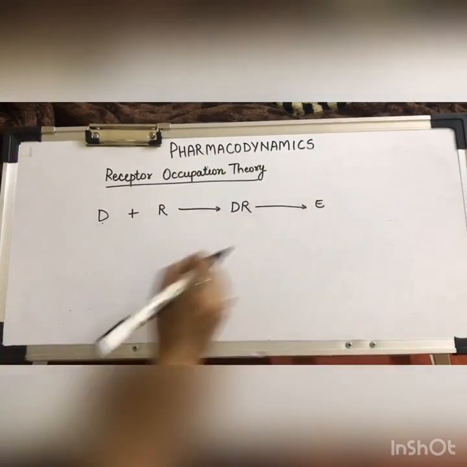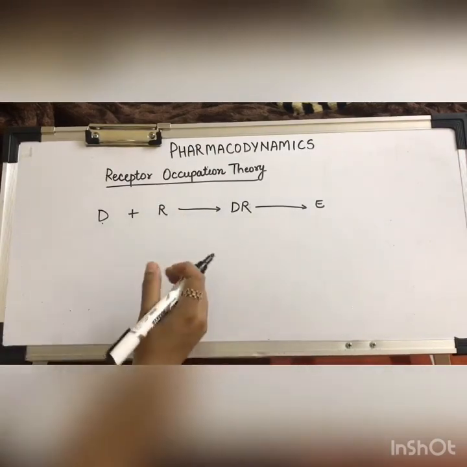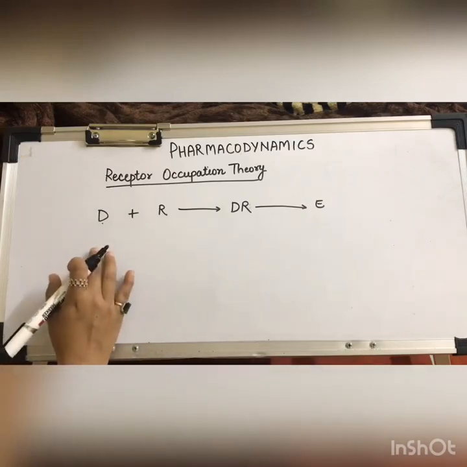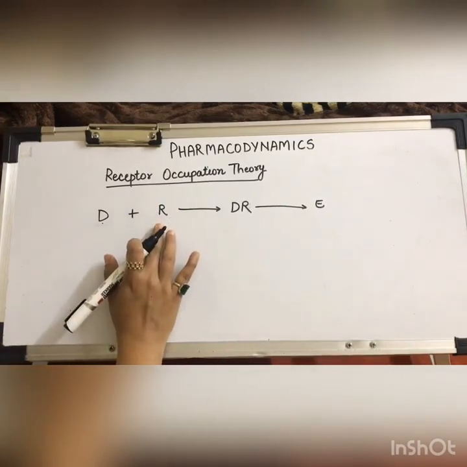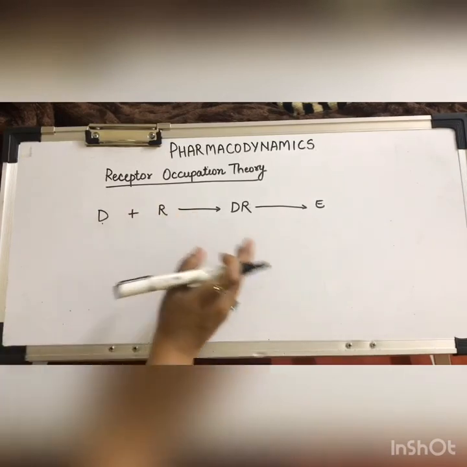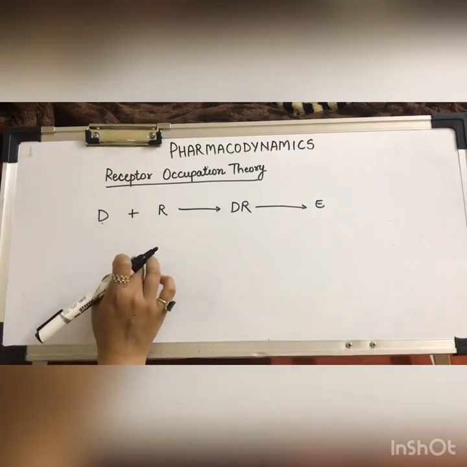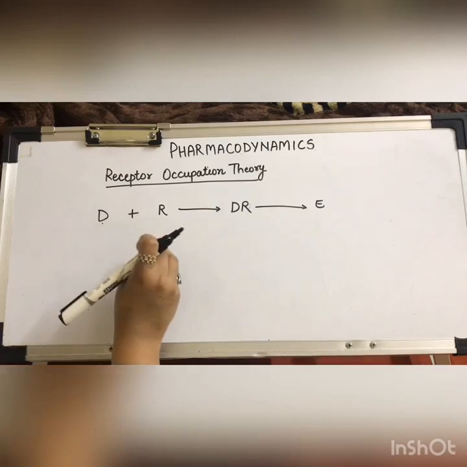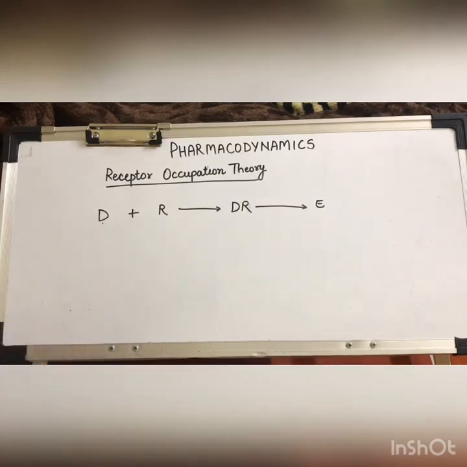Initially, it was designed as such, but subsequently it was realized that just the occupation of the receptors, that means only the occupation of the binding sites on the receptor, is not sufficient. It is essential, but it is not sufficient to produce a response. What is actually needed is that the agonist binding to the receptor should be able to induce a conformational change. That means it should be able to activate the receptor.